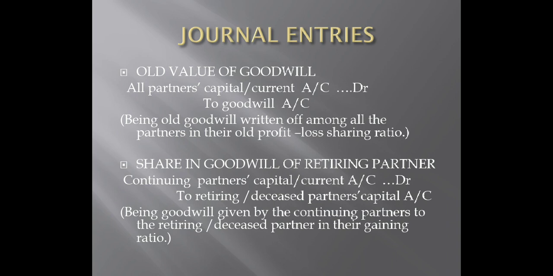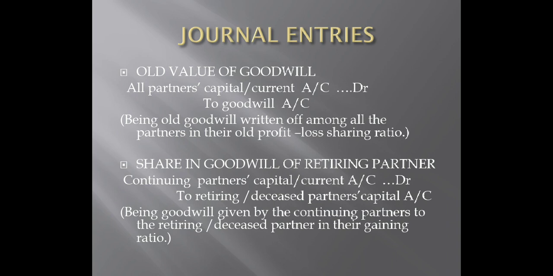Share in goodwill of retiring partner. This journal entry is about the share of goodwill paid by continuing partners, that is A and B, to the retiring partner. Just because A and B are going to pay, their capital current accounts will be debited and the retiring partner's account will be credited, because that partner is going to receive the amount of goodwill and the continuing partners, A and B, are going to pay. This is the reason their account has been debited.